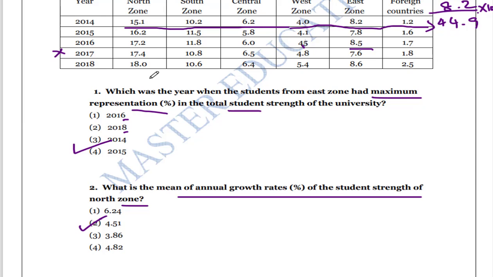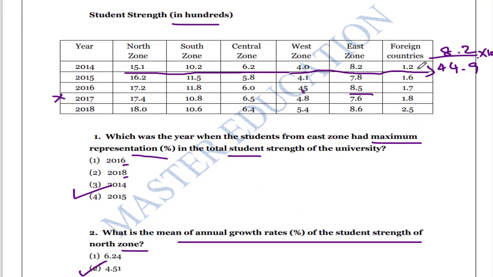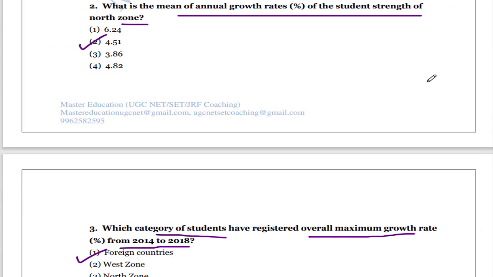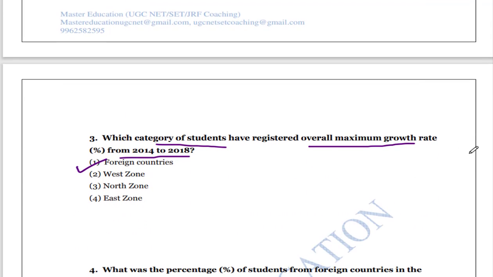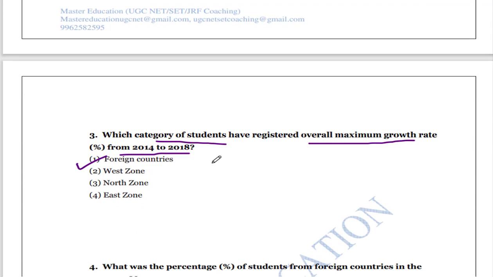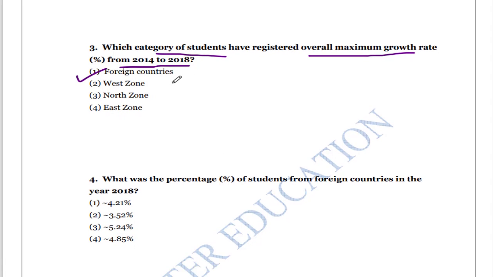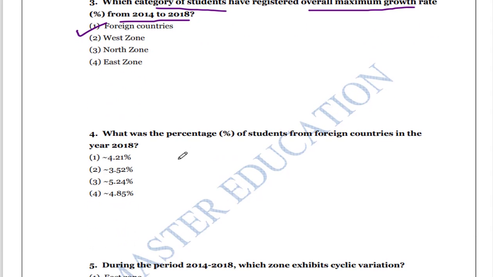The others have very little growth rate. They did not ask about the number of students but about the growth rate of the students, and growth rate is different from the number of students. So the maximum growth rate from 2014 to 2018 is foreign countries.